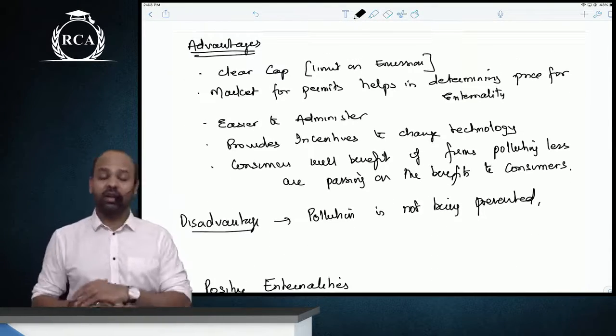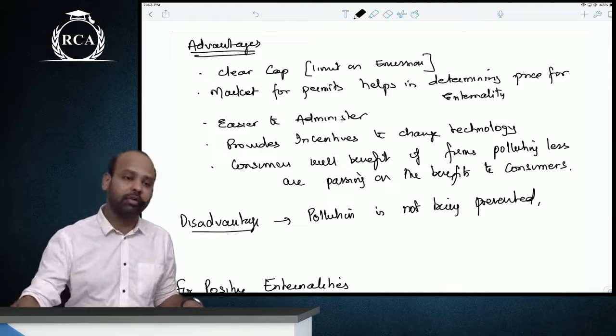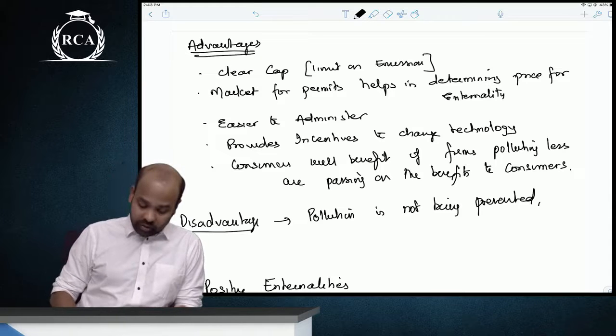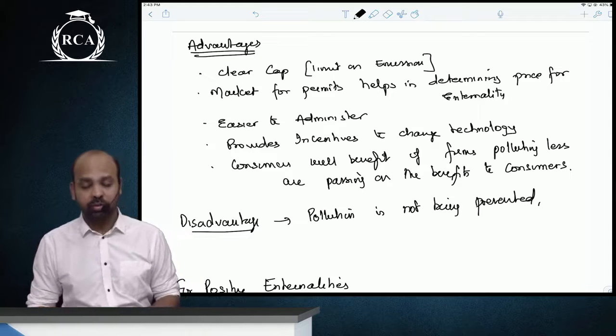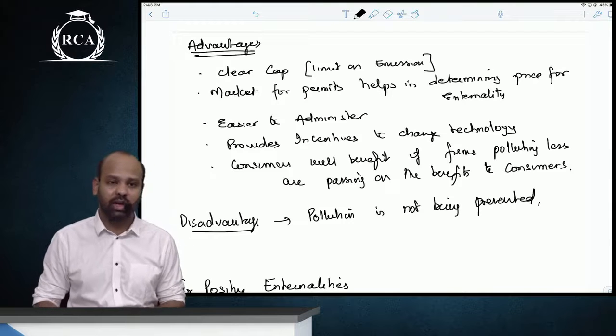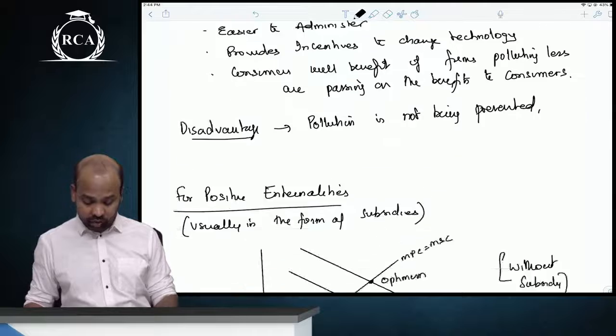Advantages: there's a clear cap. We know how much the limit on emissions is. You are creating a market for pollution, determining a price for pollution. It is easier to administer and provides incentives. Consumers will benefit if the lesser taxes are passed on to the individuals. Again, the disadvantage here is that it is not a genuine solution.